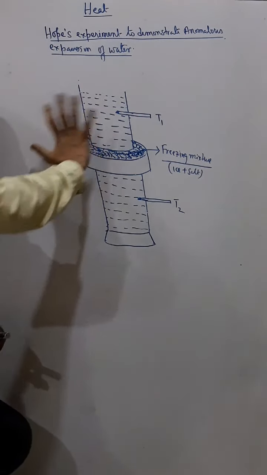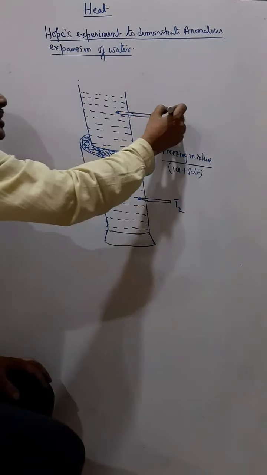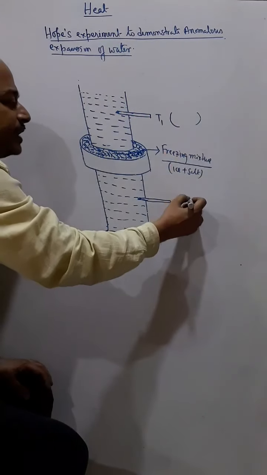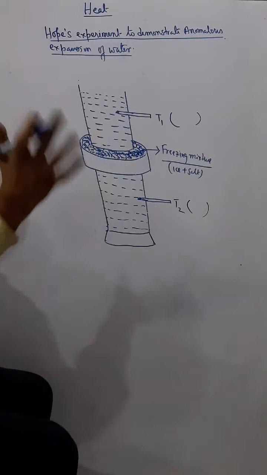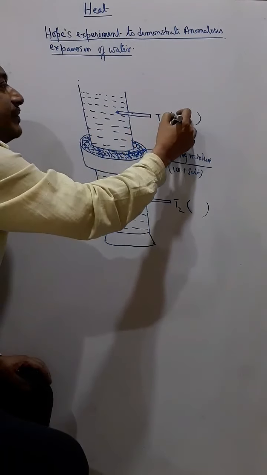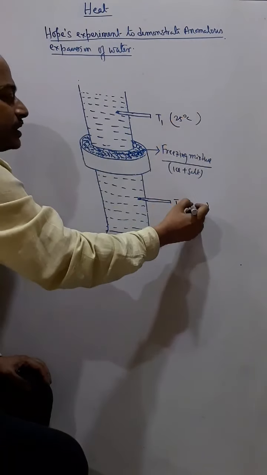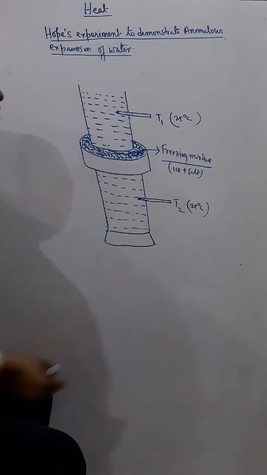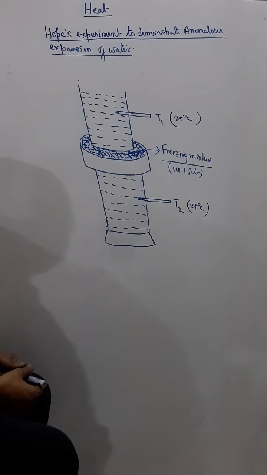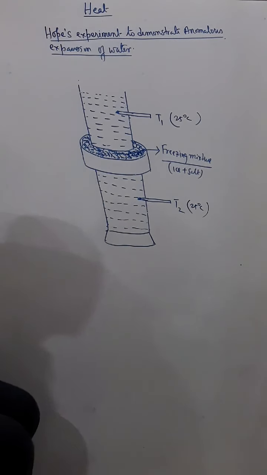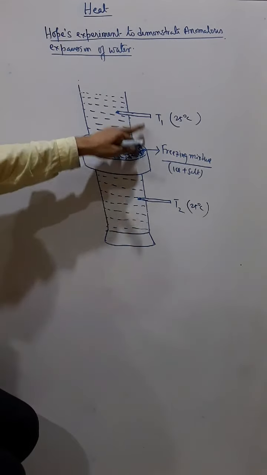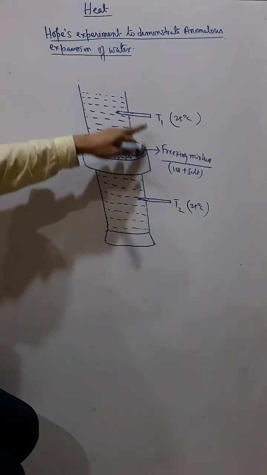So initially at the start of the experiment, both the thermometers will read the room temperature. Whatever the temperature of the room, suppose 25 degrees Celsius, both this thermometer and this thermometer are reading 25 degrees Celsius.